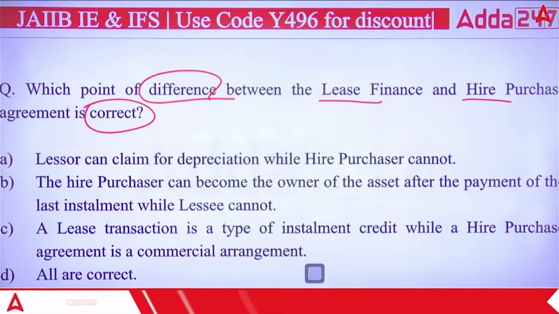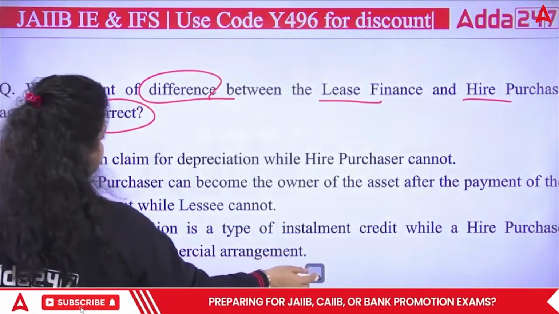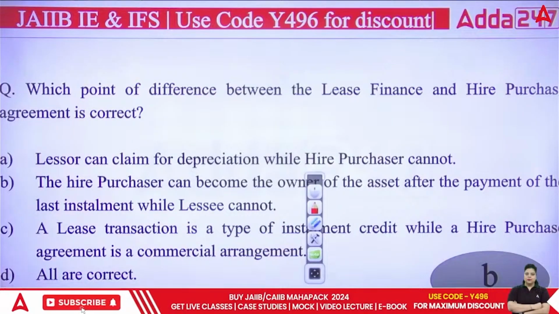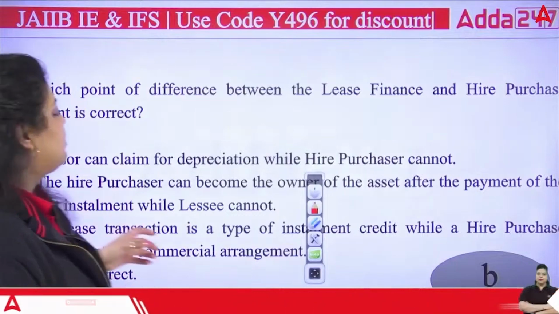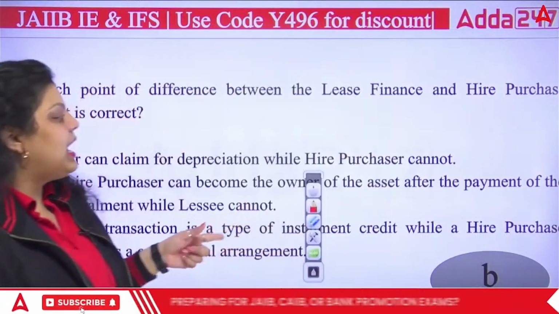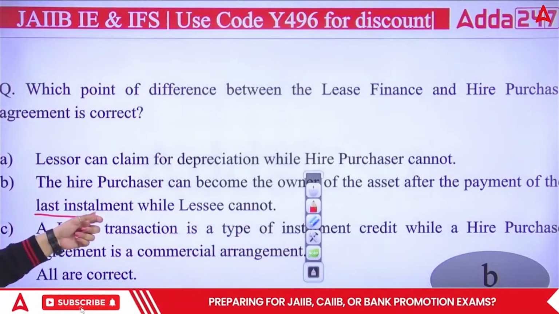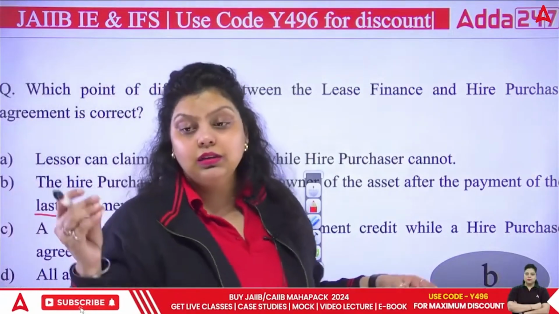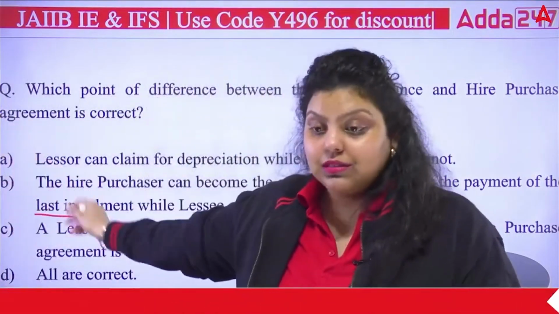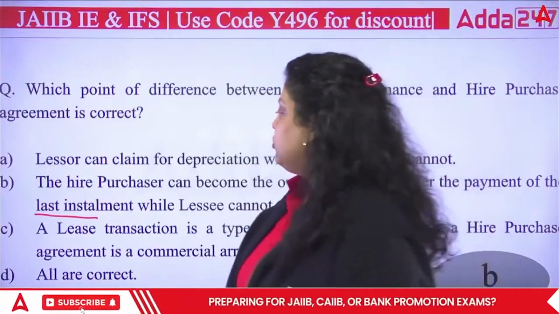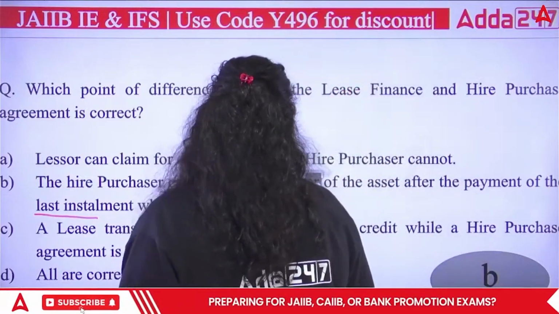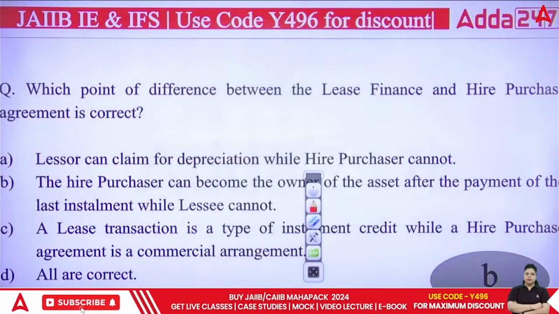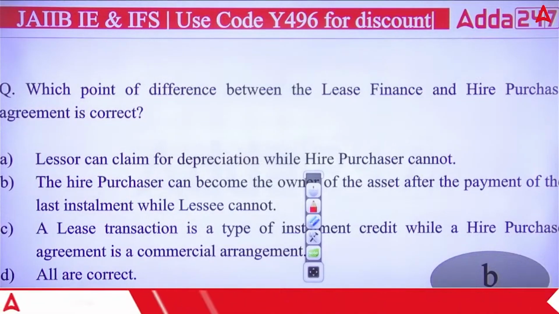And the right answer is obviously, you can see all the three statements that we have read here are your what? Second is saying that the hire purchaser can become the owner of the asset after the payment of the last installment, but lessee cannot. Lessee can become, because in the open-ended we have discussed the lessee can own the property. So the right answer we are talking about here is your B. Okay, so the point of difference is correct here in B.